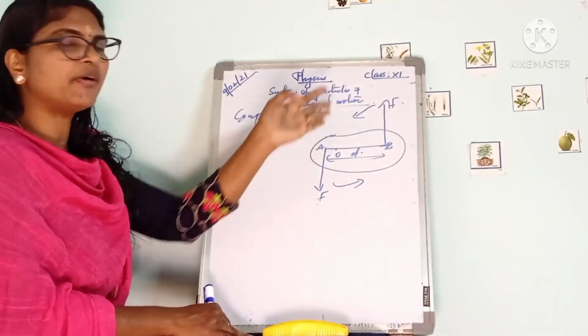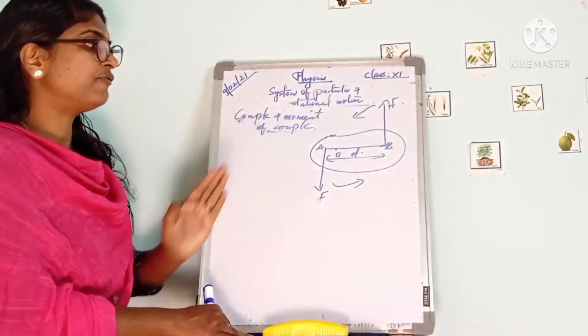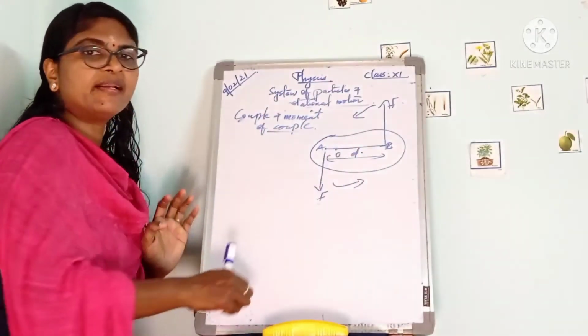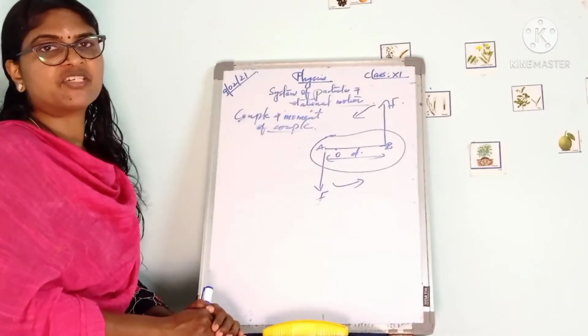Here a pair of equal and opposite forces acts along two different lines of action.